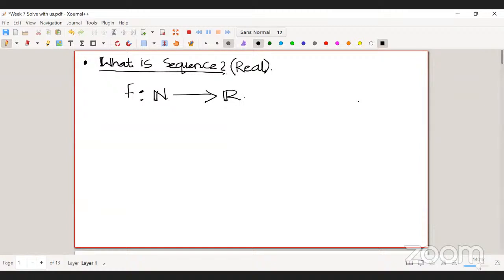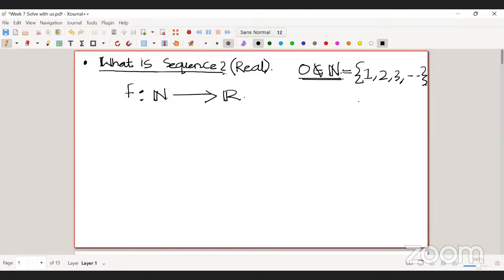Again, I just want to let you know that in this calculus part, 0 is not a member of N. For the calculus part, we are not considering 0 as an element of the set of natural numbers. Natural numbers start with 1, so basically 1, 2, 3, and so on. So it's a map from the set of natural numbers to R.